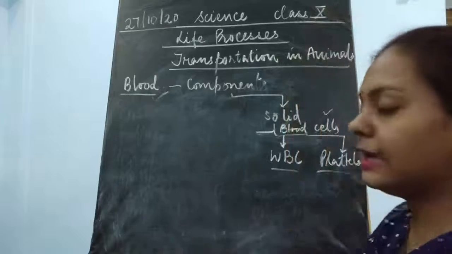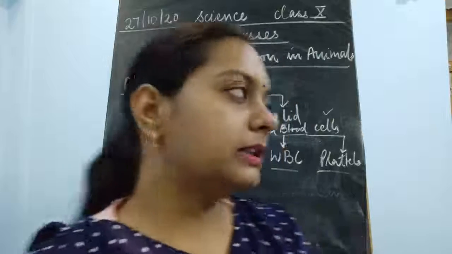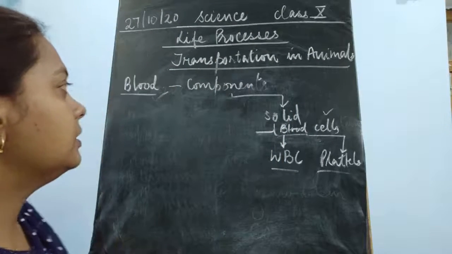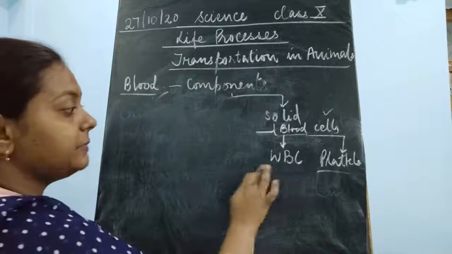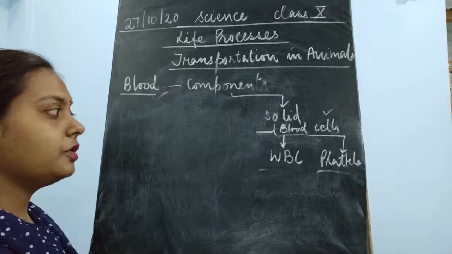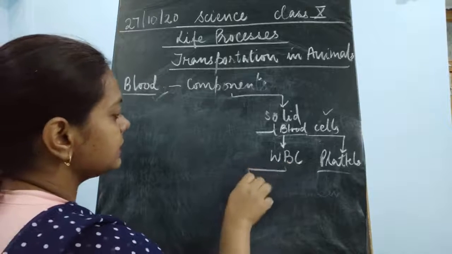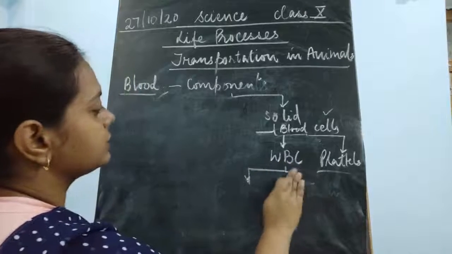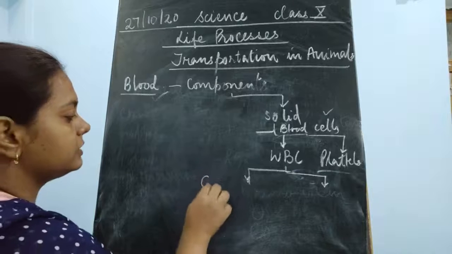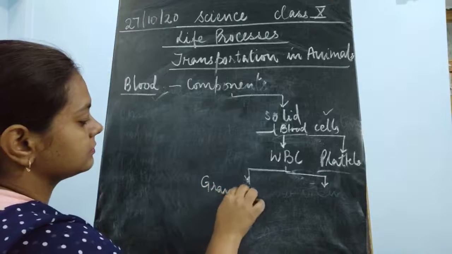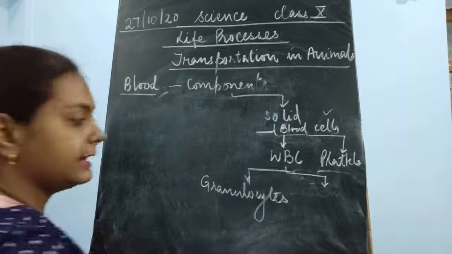Now I move on to the second part, that is white blood cells. Some more types of WBCs are present, so the classification is a little bit larger. Here, white blood cells are of 2 types. Okay, I'll just draw it. First is the granulocytes, and the second one is agranulocytes.